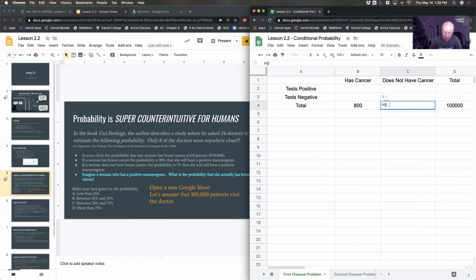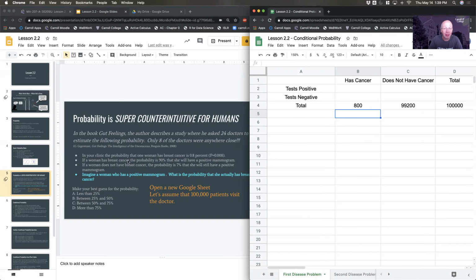Whereas the rest, 0.992, the other 99.2% of people, do not. And just to double check, those two things do add up to 100,000. Okay, that takes care of this first bullet.